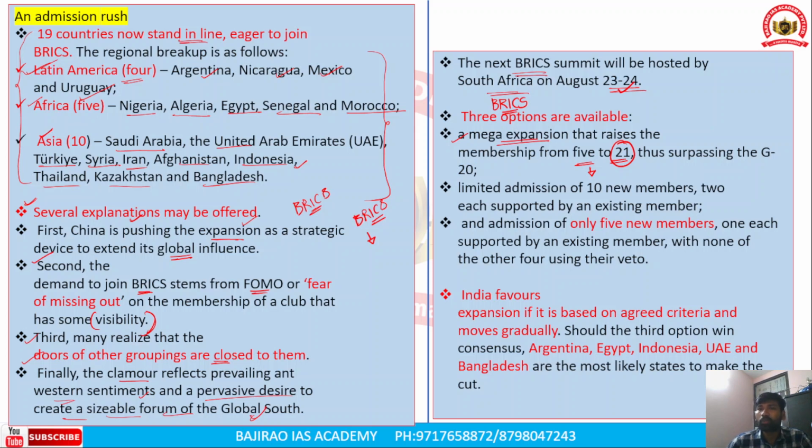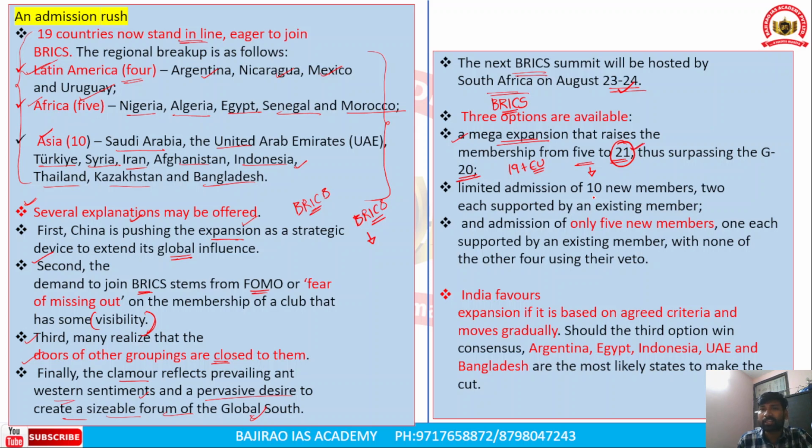So the three options are: one is mega expansion, taking the membership to 21 countries, thus surpassing the G20 grouping. Currently, the G20 has 19 countries plus the European Union. So the mega expansion takes the total number of countries in BRICS from 5 to 21.